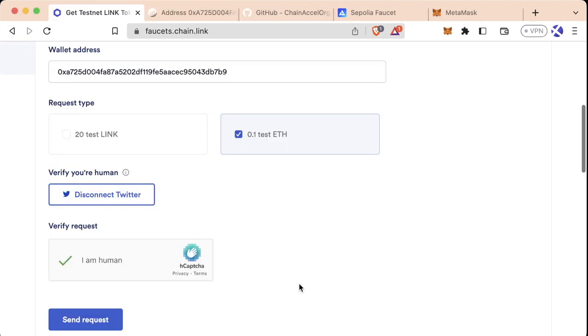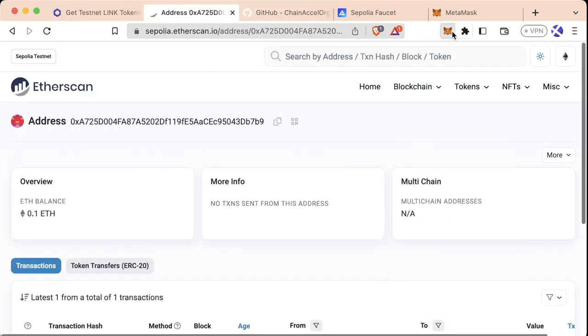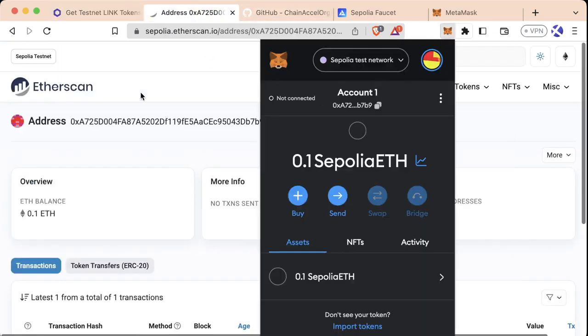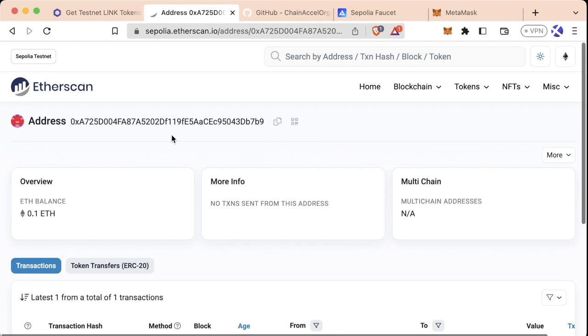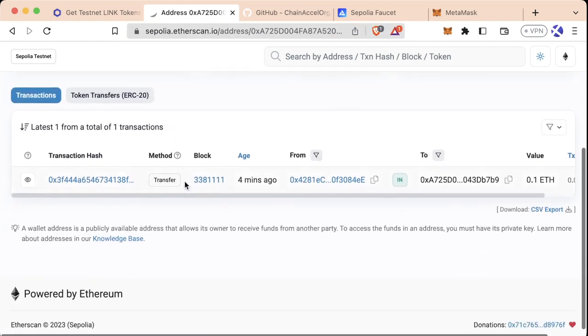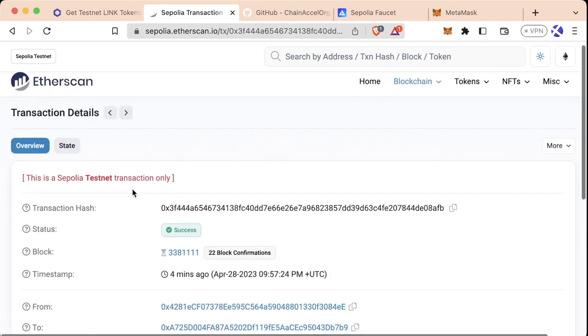And if you accidentally refresh your browser, again, we can just select our MetaMask, copy our address, and paste it into Etherscan, or just view it right in our MetaMask here. And if you missed that piece about the transaction data, if we go back to Etherscan with our address, remember we're on Sepolia Etherscan, and we scroll down, we can see this most recent transaction hash that just occurred. And we can click the link here and we can see that detail about the transaction again here.